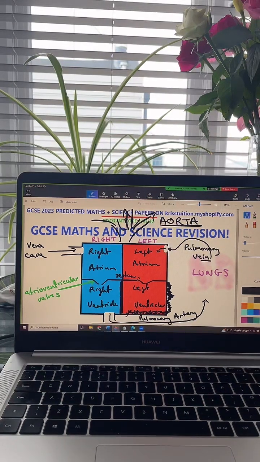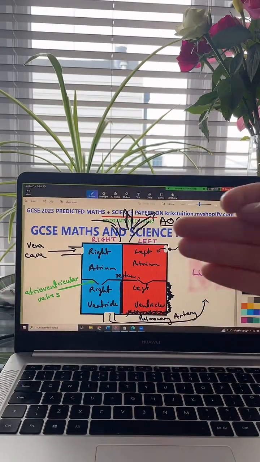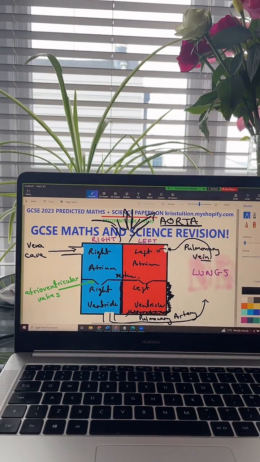So if you're asked about the benefits of a double circulatory system, you could say that the blood traveling through the small capillaries would lose a lot of pressure and therefore would slow down if we didn't have a double circulatory system, because if the heart only pumped the blood once, that blood would lose momentum as it's going through. But with our double circulatory system, it gets pumped once and then it gets sped up again, so it continues going really quickly. So you'd say if we didn't have a double circulatory system, our blood would lose pressure and therefore would travel much more slowly.